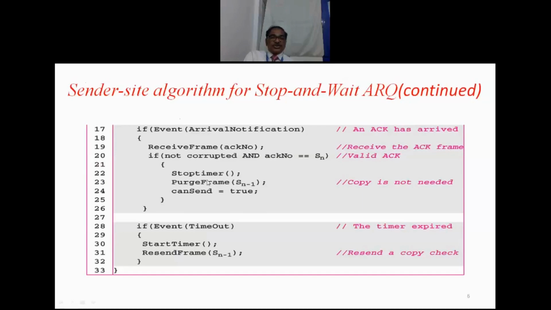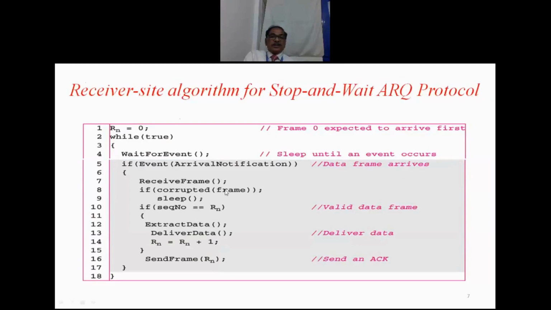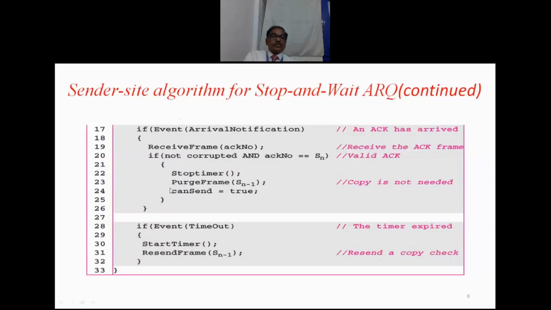Purge the current frame: Sn minus 1 is already there in the storage. Remove that from the storage, because the previous frame, Sn minus 1, was received by the receiver properly. For that reason it has given the acknowledgement saying I have received it and I want the next one. That means Sn minus 1 is okay, so we need not maintain Sn minus 1 again. So that will be removed, and CanSend will be made true, so that the next frame will be taken from the network layer.